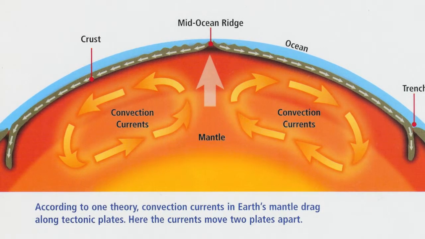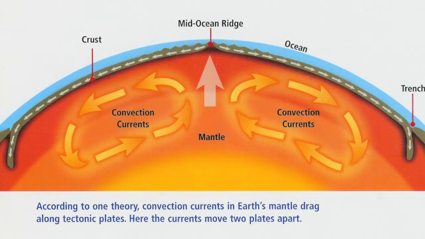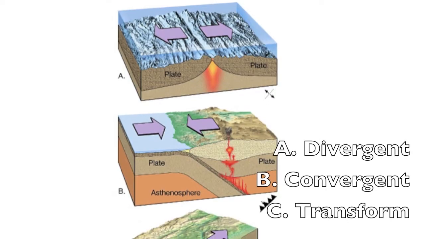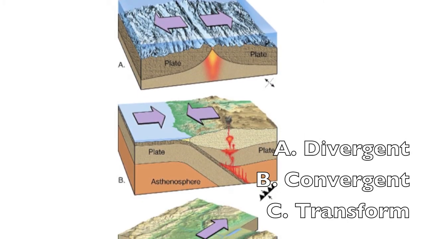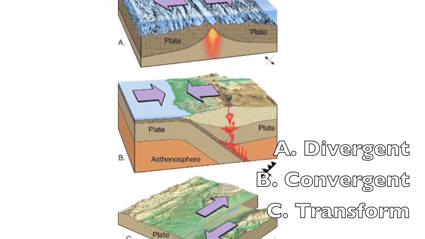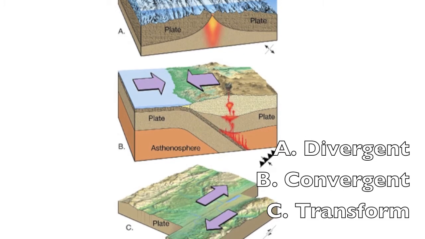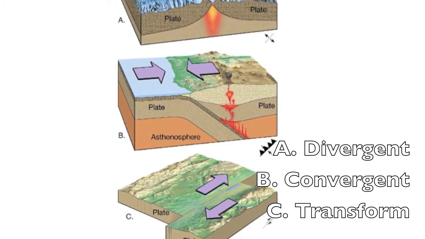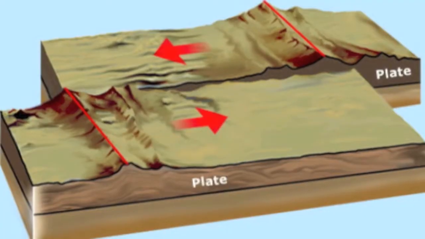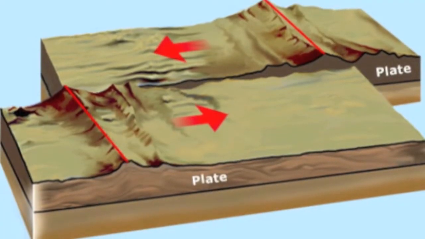Exactly what drives plate tectonics is not known, but scientists believe that convection within the Earth's mantle pushes the plates. Plate tectonic activity takes place at three types of boundaries: divergent boundaries, where plates spread apart and new crust is formed; convergent boundaries, where plates collide and crust is consumed; and transform boundaries, where two plates slide against each other. An earthquake is what happens when two plates suddenly slip past one another.